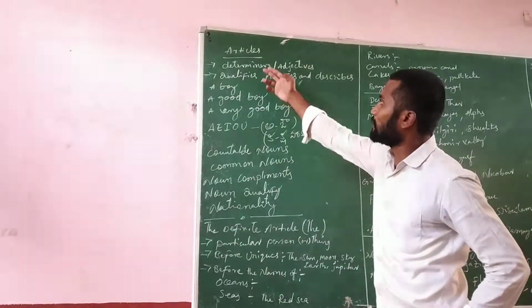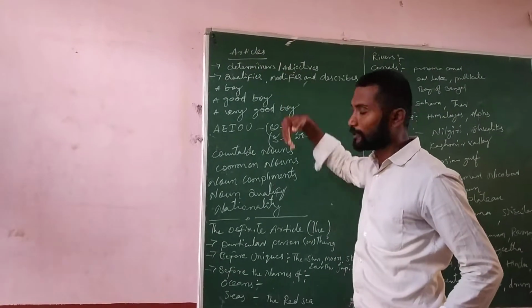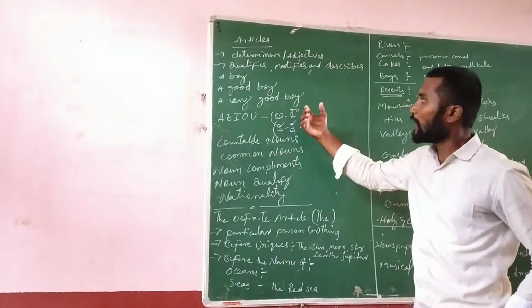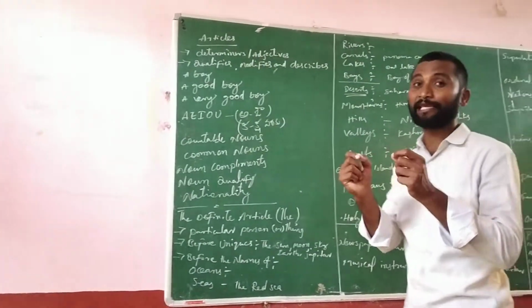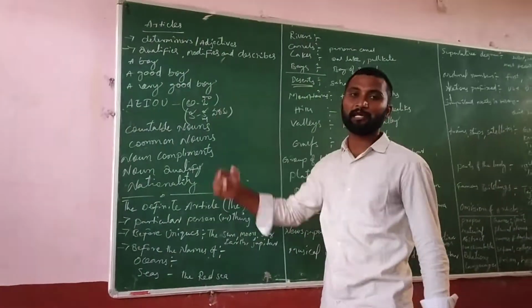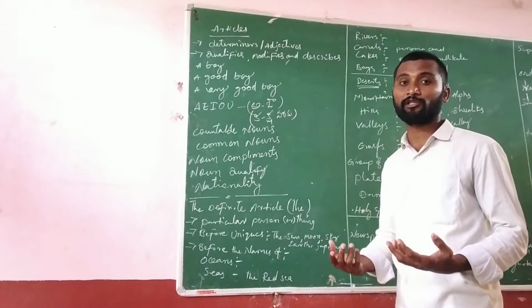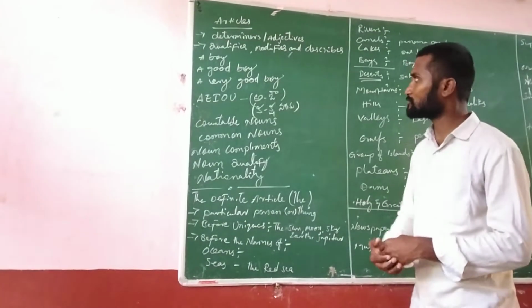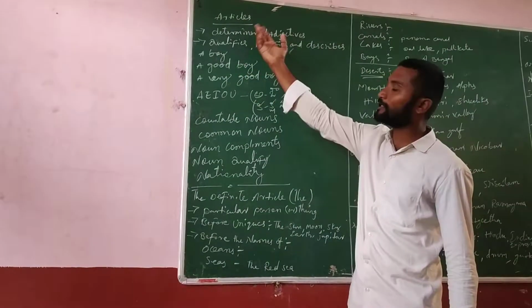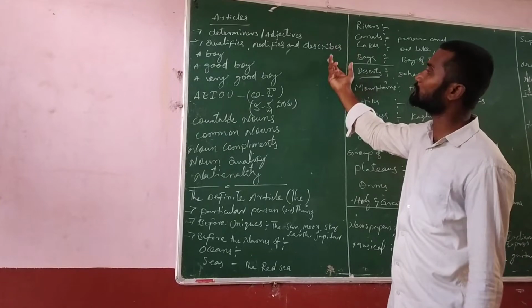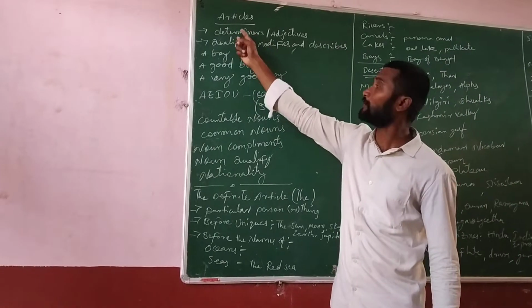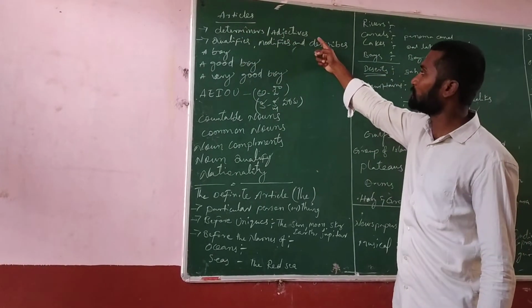In the last section I explained about the articles, and today in this section also I am going to explain the main points, main topics and key points which are present in the articles and which are useful for all competitive exams. If you see here, an article qualifies as a modifier and is described as a determiner, and at the same time as an adjective also.